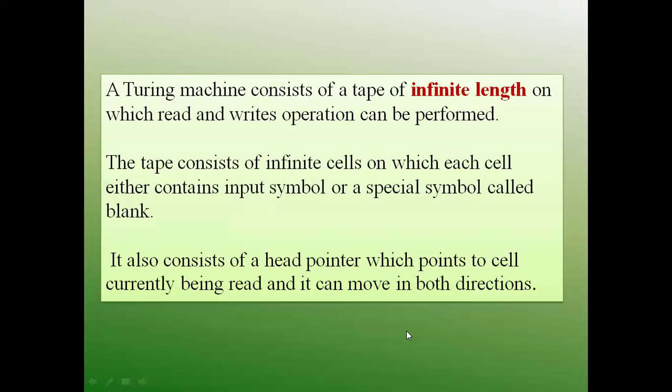A Turing machine consists of a tape of infinite length, on which read and write operations are performed. The tape consists of infinite cells, where each cell contains either an input symbol or a special symbol called blank. Input symbols are A, B, 0, 1, and so on. The blank symbol can be any shape, B or capital B for blank, or some symbol like a star; you can specify any special symbol. It also has a head pointer which points to the cell currently being read, and it can move in both directions, left or right.